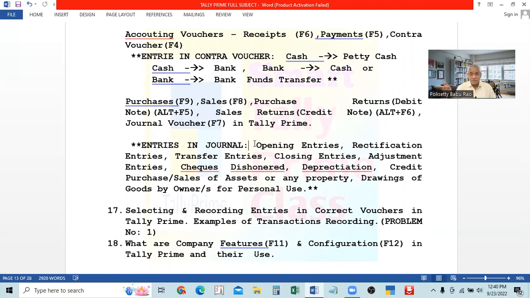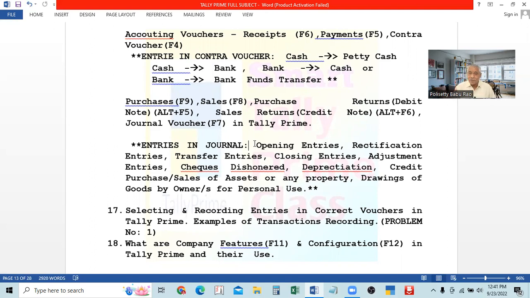All the debit balances will be shown on the debit side, they will be debited, and all the opening balances which are credit balances, shown on the credit side, will be credited. Both will be tallied. Then only the balance sheet will be tallied.